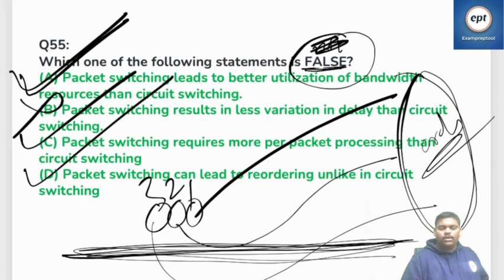So B is the wrong answer. There is more variation in delay in packet switching than in circuit switching. One is a dedicated path, and the other is not dedicated, so that many people can utilize the resources efficiently. So B is the wrong option. I hope you got it.